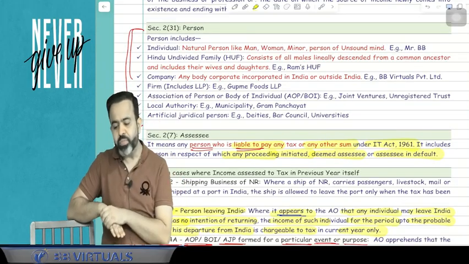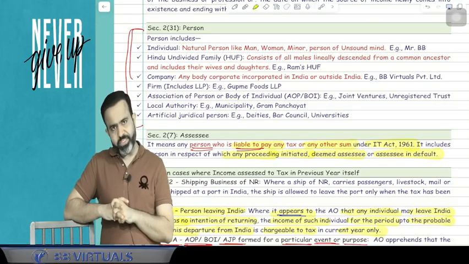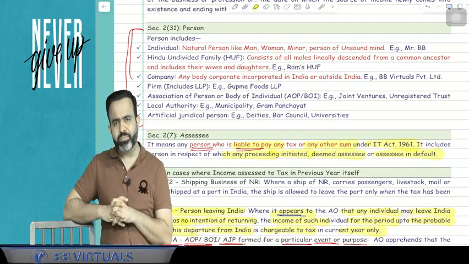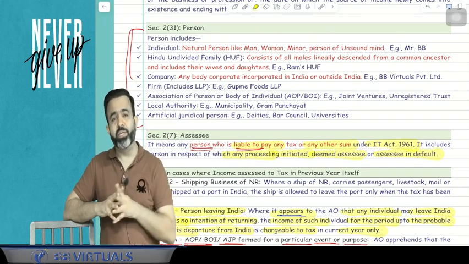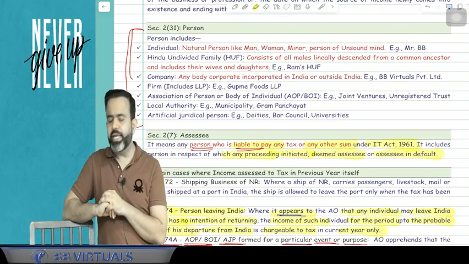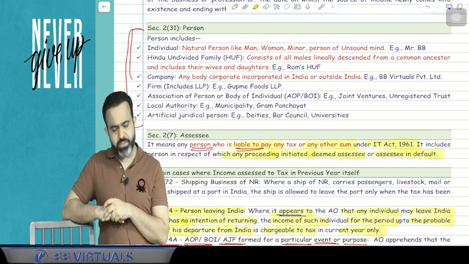After that, local authority. Local authority means your municipality or gram panchayat, for example Bombay municipality, Chennai municipality, Madras municipal corporation. So that municipality is your local authority. And last is the artificial juridical person.